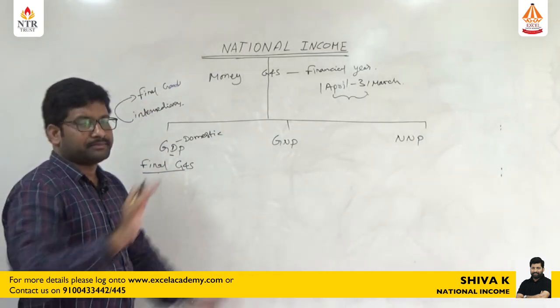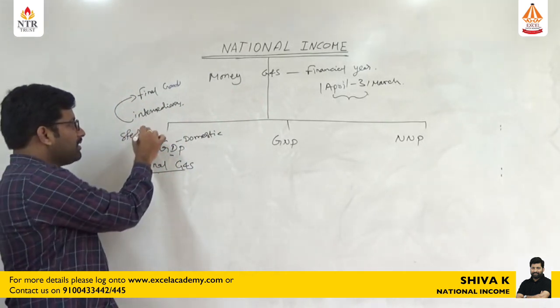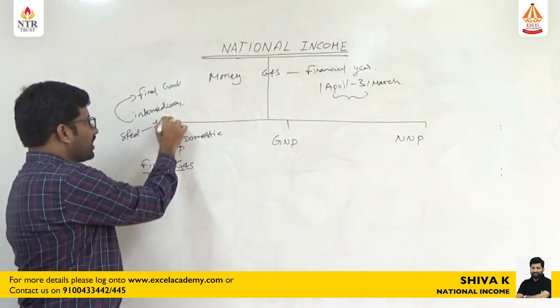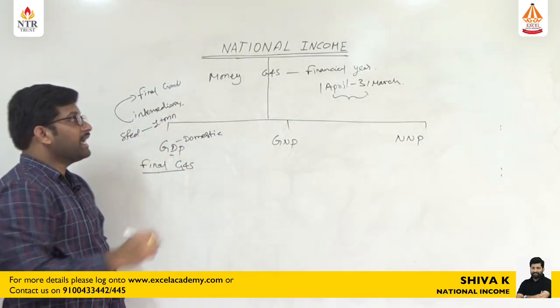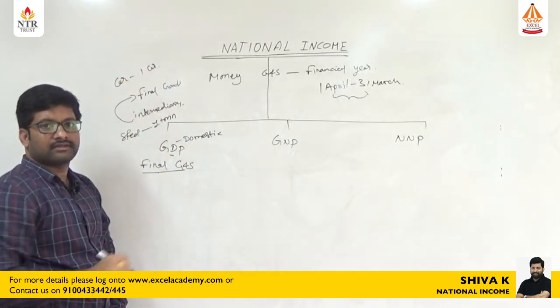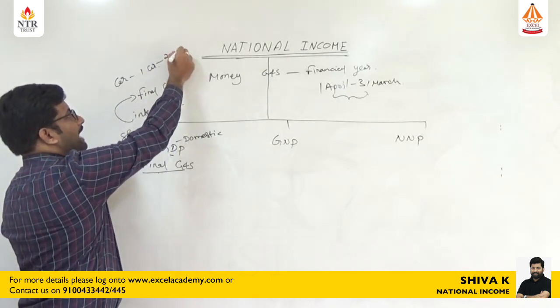Let's say for example, a steel manufacturing industry produced 1 ton of steel, and a car manufacturing industry produced 1 car, and the cost of the car is, let's say, 2 lakh rupees.